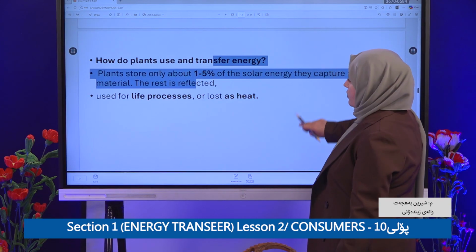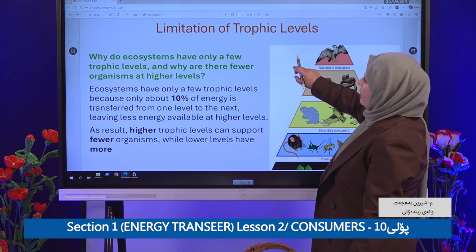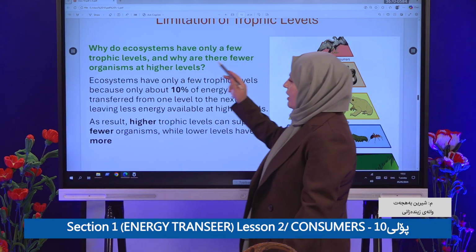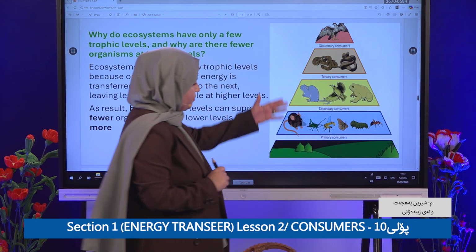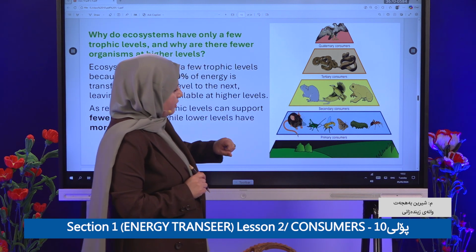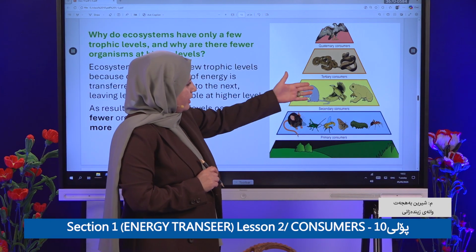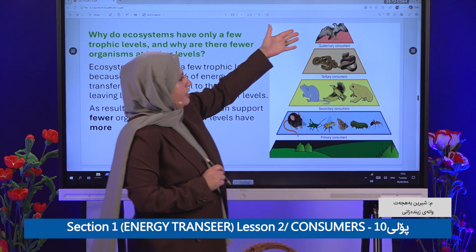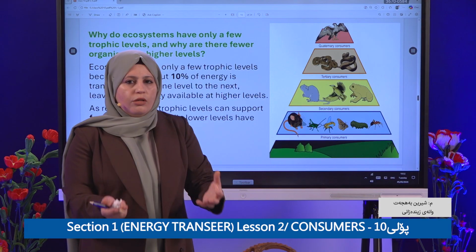Okay, so let's think about trophic levels. Why do ecosystems have only a few trophic levels, and why are there few organisms at the high levels? For example, if you look at this picture, the second level, which is herbivore, has more organisms than the third, and the first has more than the second. Why is the number of organisms different at each level? Because of energy.